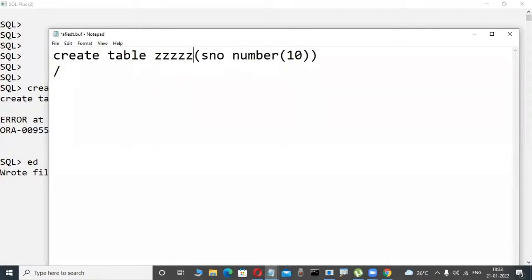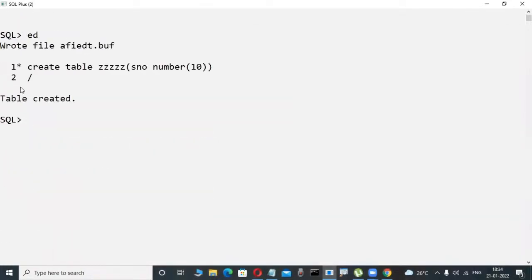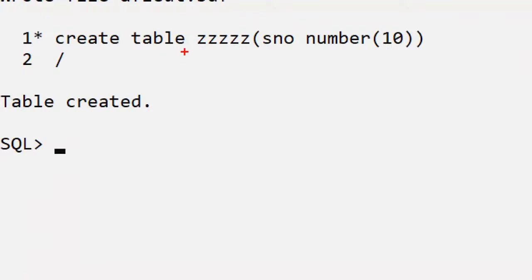Suppose Z is a table. Observe here. Z is a table. For example, I am creating this table. Okay, fine. Slowly observe here. Z is a name I am giving.